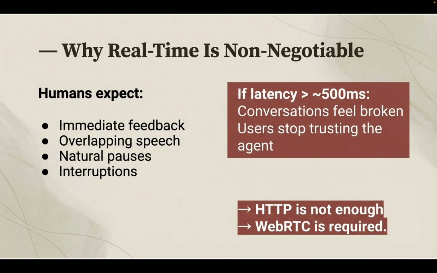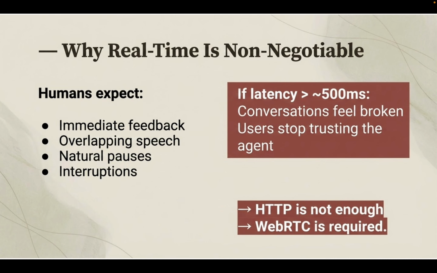So why is real time non-negotiable? Because human conversation is fast and overlapping. Silence longer than 500 milliseconds feels awkward, so we expect our voice AI agents to have latency around that. If it is more than that, the conversation feels broken.